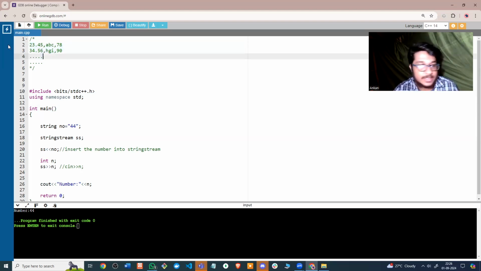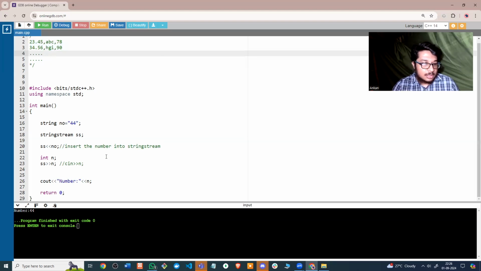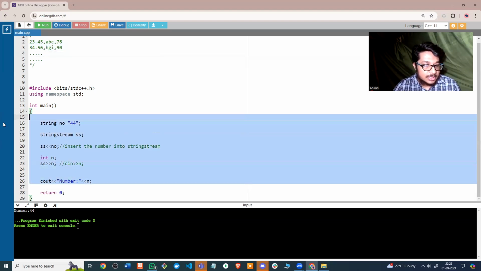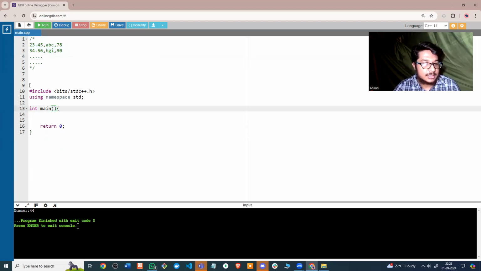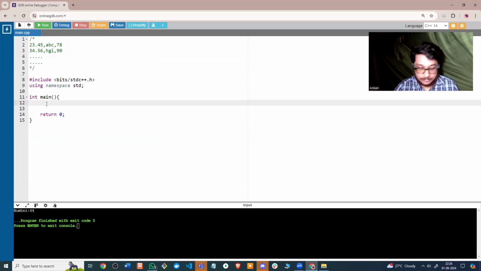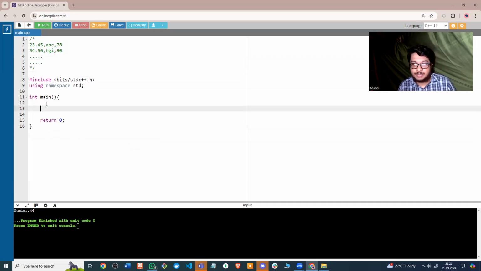In separate C++ vectors. So let's say all floats I want in a separate vector, all strings I want in a separate vector, all numbers I want in a separate vector. In order to solve that, let's actually start to solve this. How do I actually parse such an input? I need to store all of these into separate vectors.